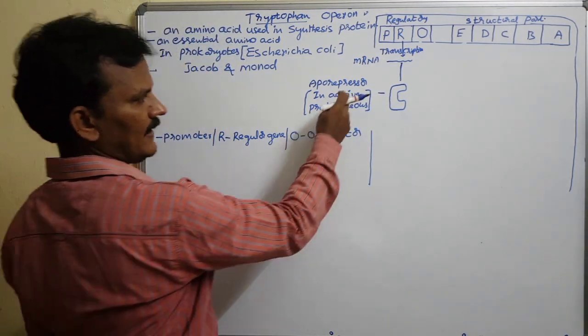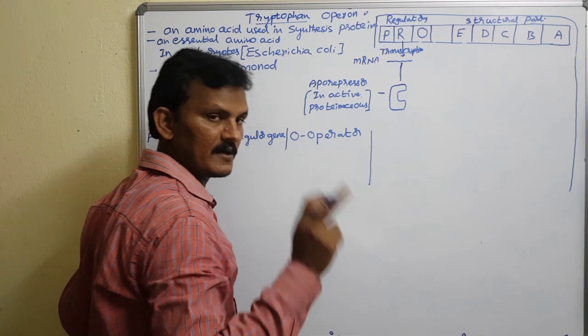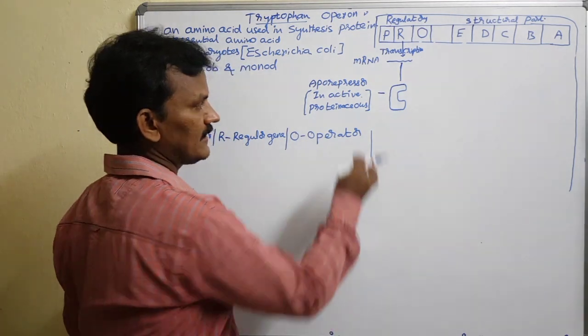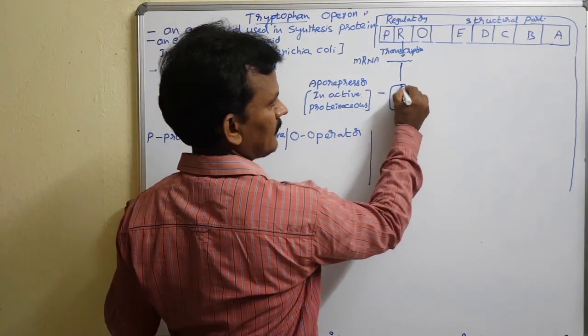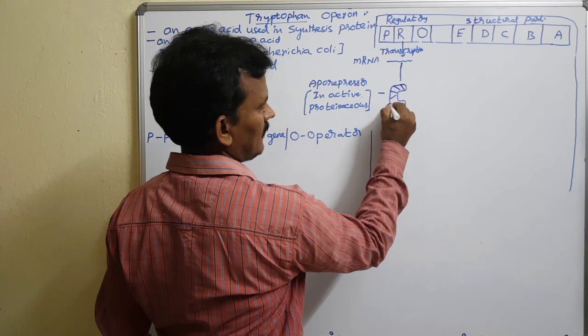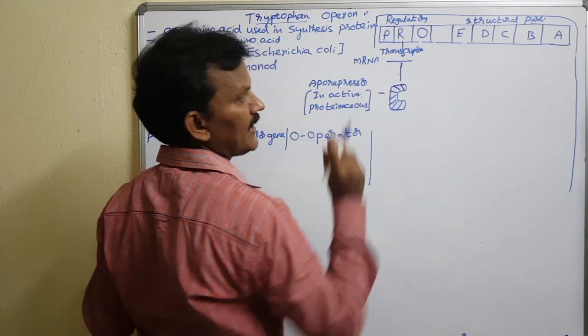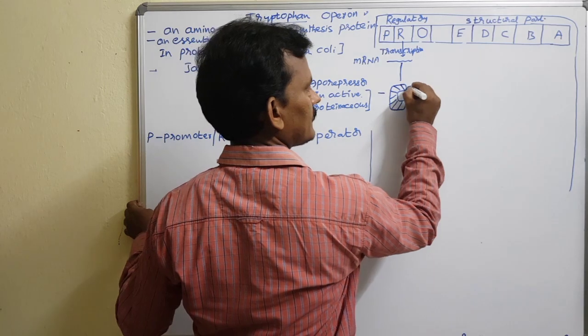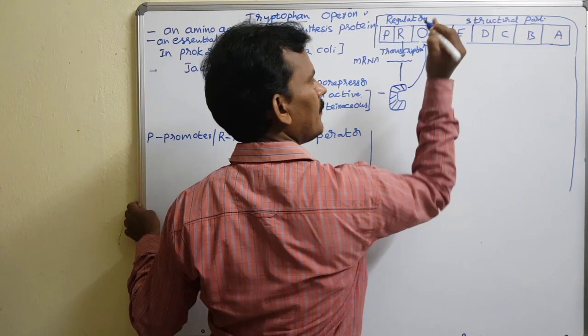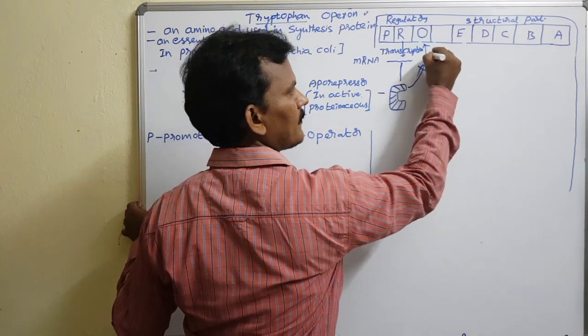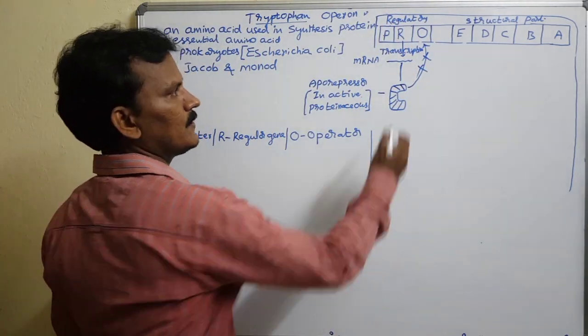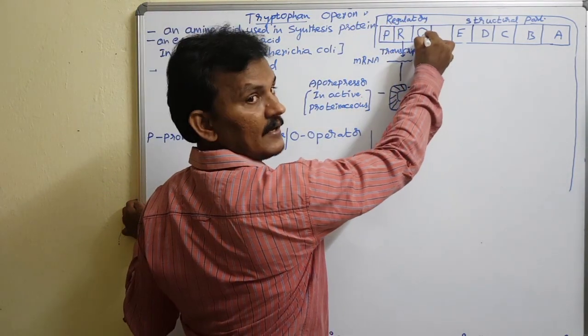So generally it is in an inactive state. Just compare this with the lactose operon concept. This aporepressor is unable to bind with the operator, so the operator will be free.